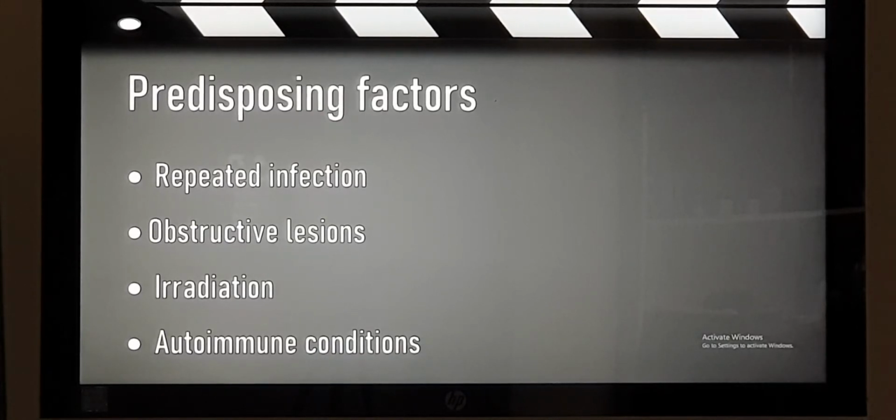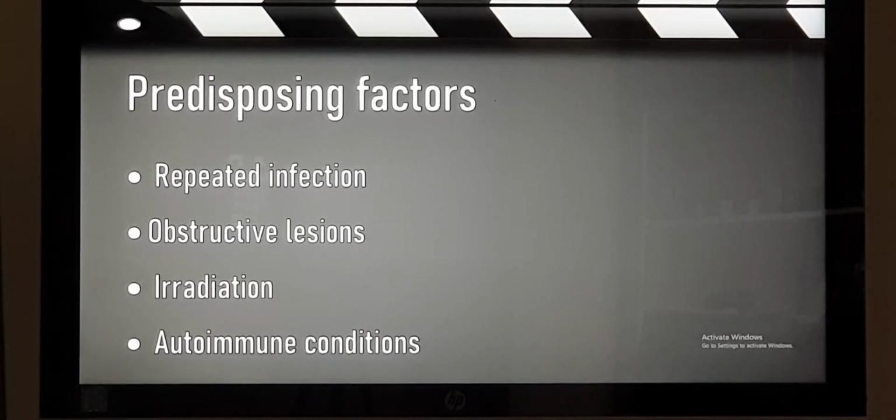And autoimmune disease: we have a system inside the body which protects us from anything which enters our body, be it bacteria, virus, fungus, protozoa, or any sort of allergy. Sometimes what happens is that our own body system, instead of protecting us, attacks our own cells. This is called autoimmune disease.